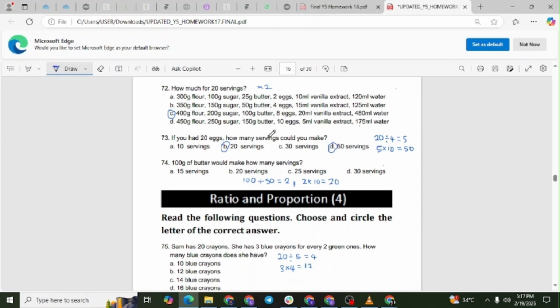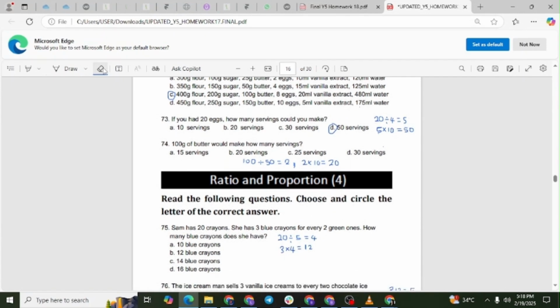Question 74. 100 grams of butter would make how many servings? The correct answer is option B, 20 servings. Explanation. The original recipe uses 50 grams of butter for 10 servings. To find the number of servings for 100 grams of butter, divide 100 by 50. 100 divided by 50 is 2. Since the original recipe makes 10 servings, 2 times 10 equals 20 servings.